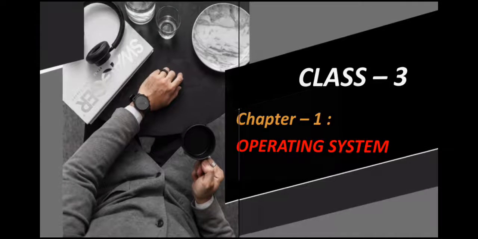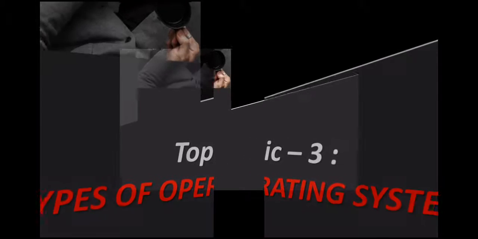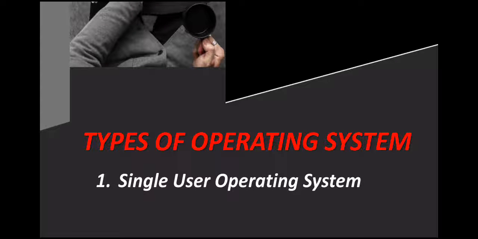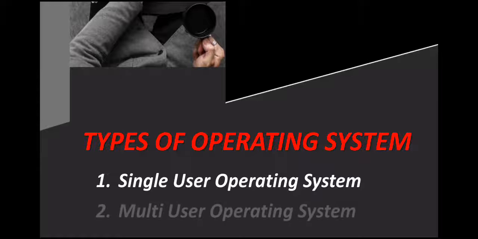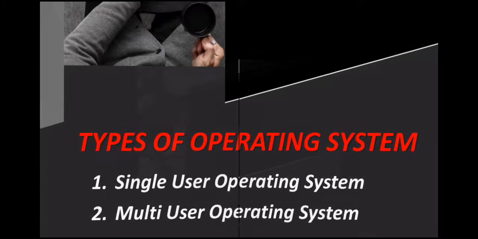Our new topic is topic number 3, types of operating system. As we know, we have two types of operating system. Number 1, single user operating system. Number 2, multi-user operating system. Let's find out what is a single user operating system.